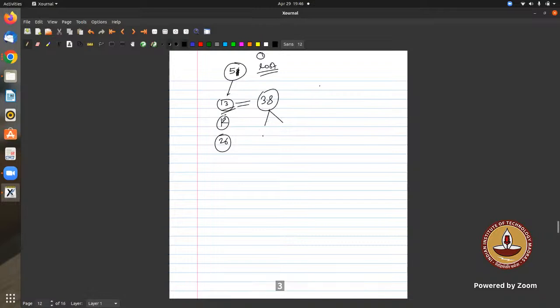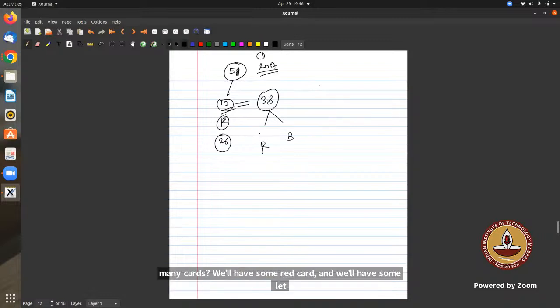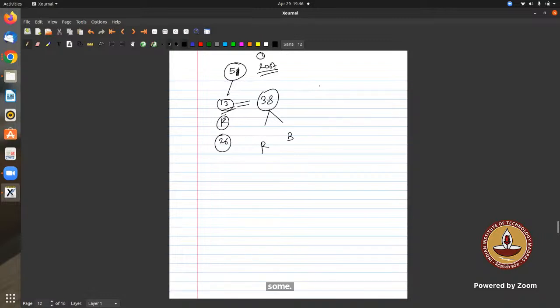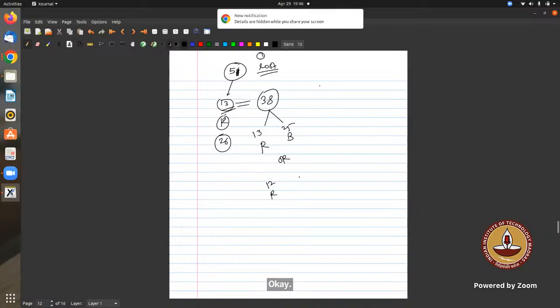And in that 38, we'll have some red cards and some black cards. Out of these remaining cards, there is a possibility that there can be 13 red cards and 25 black cards, because one is lost. If we consider black to be lost, or 12 red cards and 26 black cards. So these two are the possibilities, right? Yes.